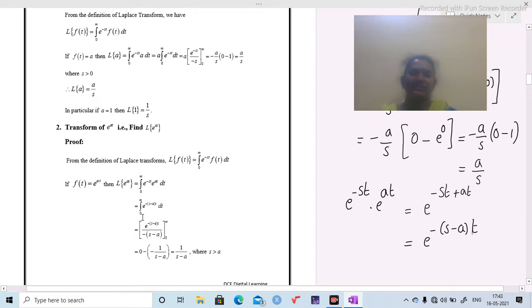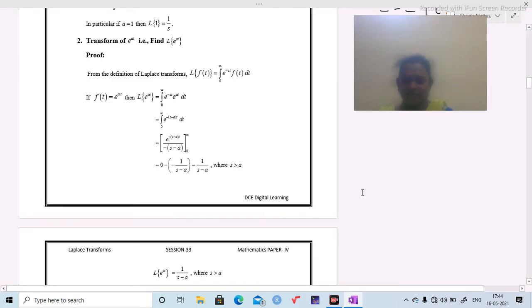Now we are going to integrate this term with respect to t. That means e power minus of s minus a into t divided by minus of s minus a. Here minus of s minus a is the differentiation of this power. Now we are going to substitute the limit. Now we are taking the terms which do not contain t outside the bracket. That means 1 by minus of s minus a, because this term does not contain any t term.